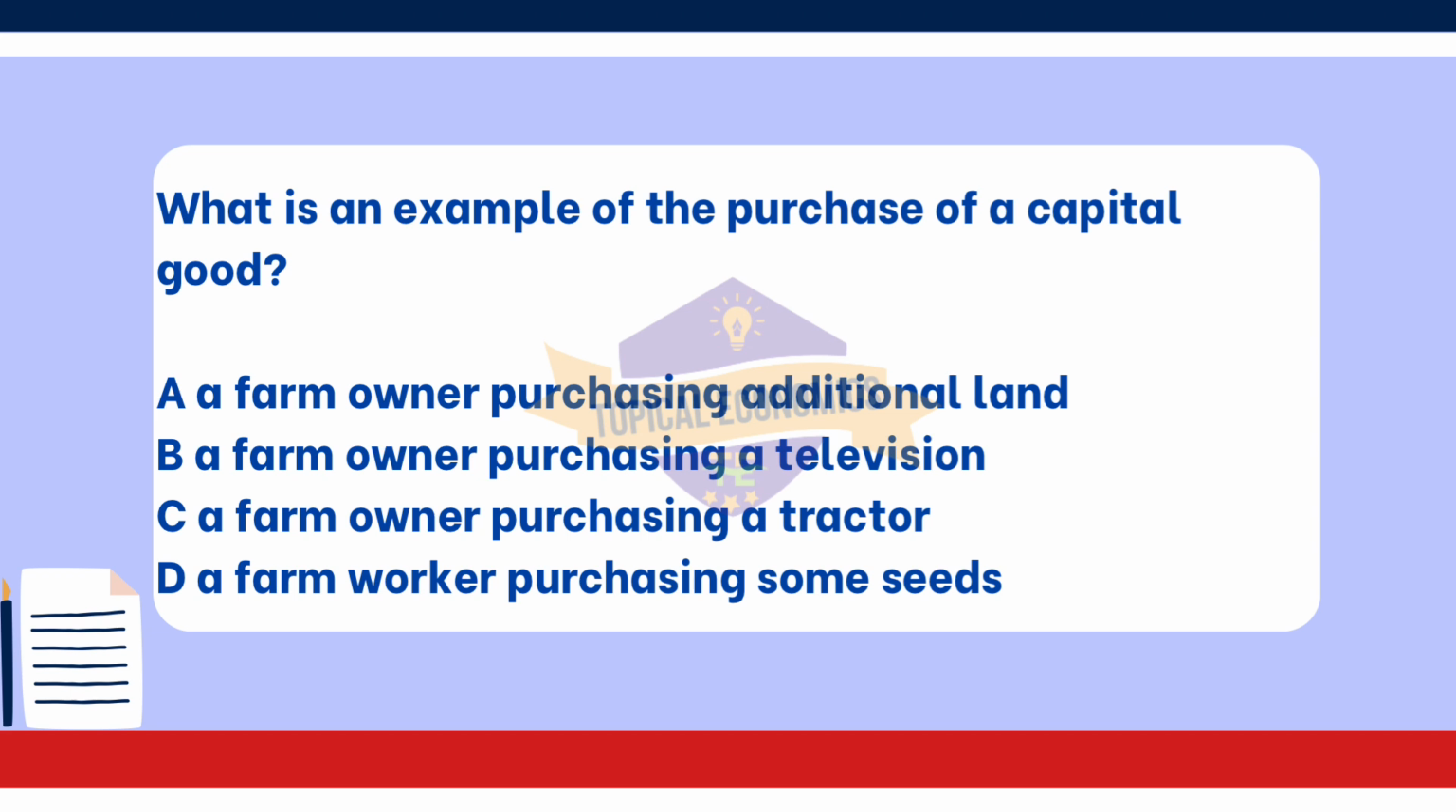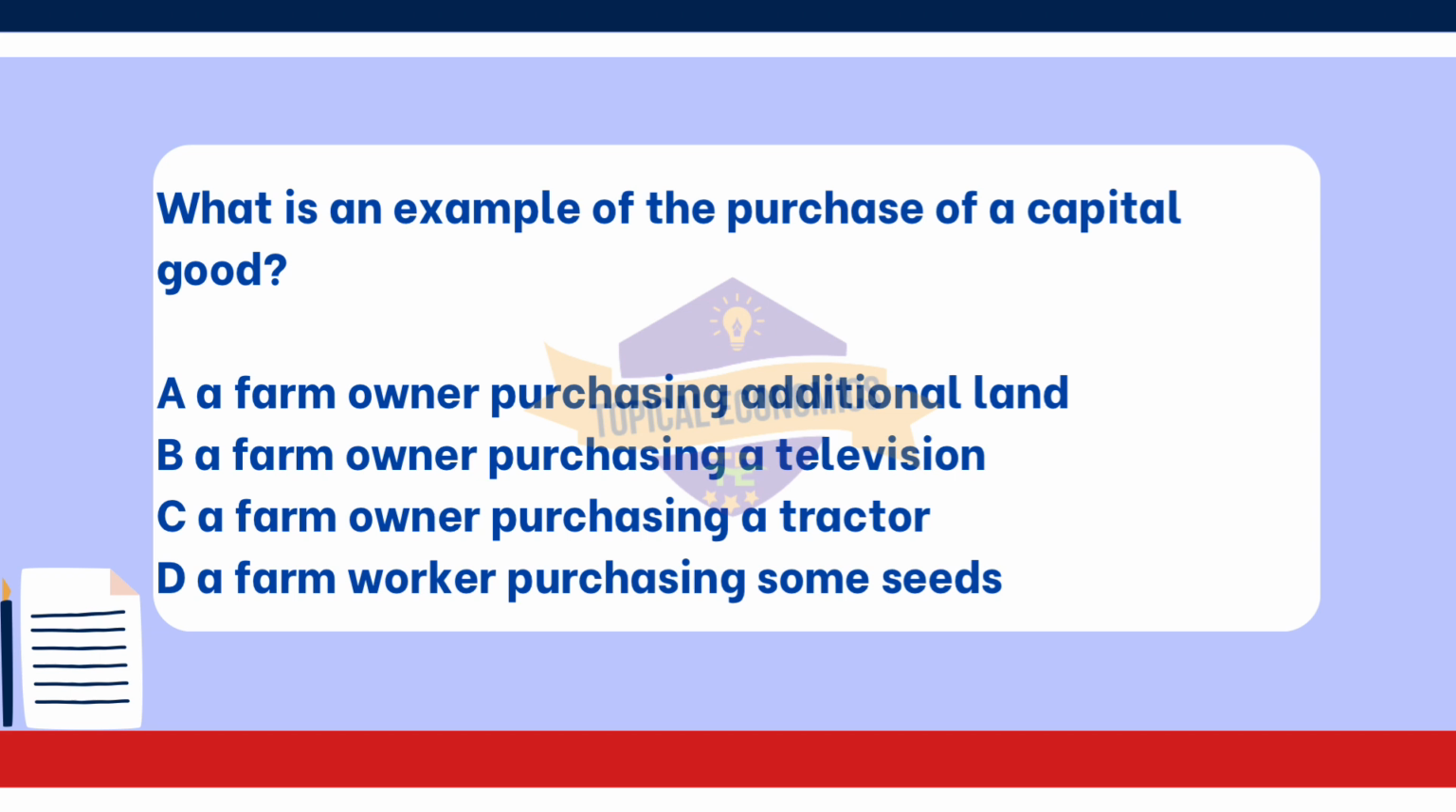A farm owner purchasing a tractor. This is classified as a capital good. Capital goods are physical assets that a business uses in the production process to manufacture products and services. A tractor is essential for agricultural operations and directly contributes to increasing productivity on the farm. Looking at the other options. Option A. A farm owner purchasing additional land represents an investment in land, not a capital good. While land is a critical factor of production, it is distinct from capital goods, which are man-made.